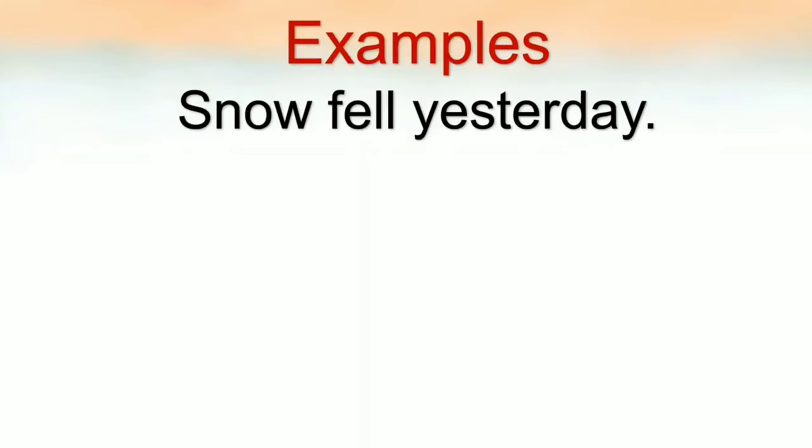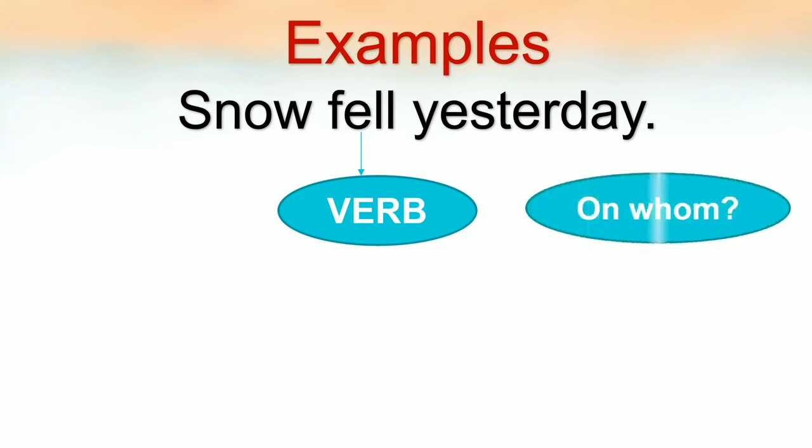See, snow fell yesterday. Now in this sentence, what is the subject? Snow. What is the verb? Fell. So ask yourself a question: on whom did the snow fall? You will not get any answer. That means in the sentence there is no object and the action of the subject is not passing to any object. So that is why fell is an intransitive verb.